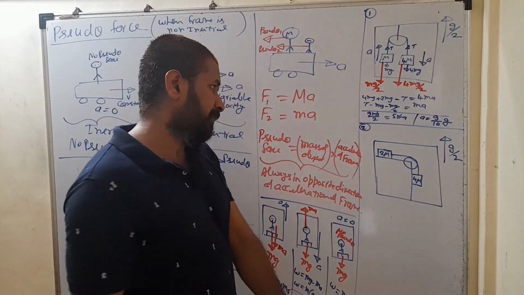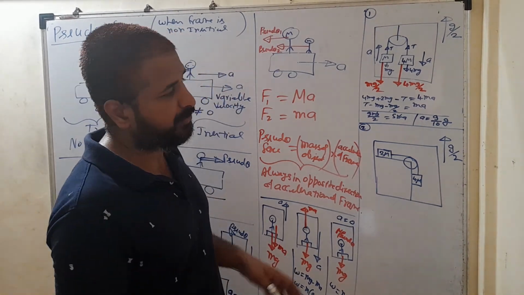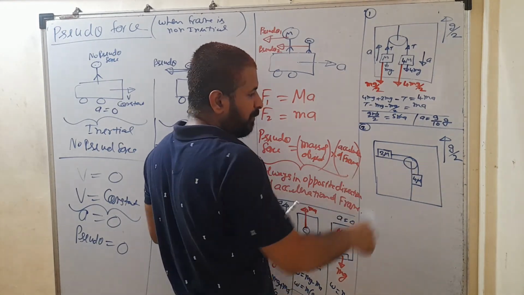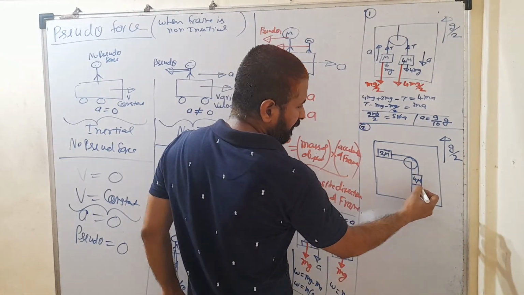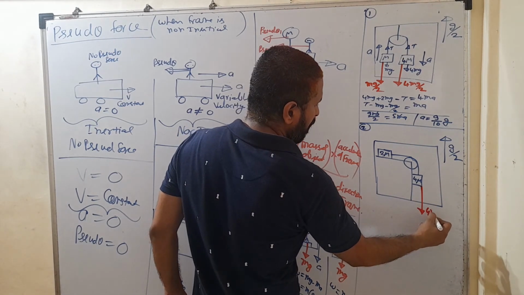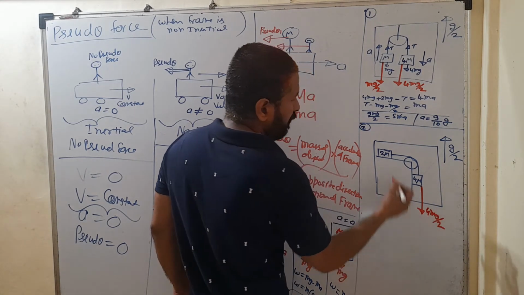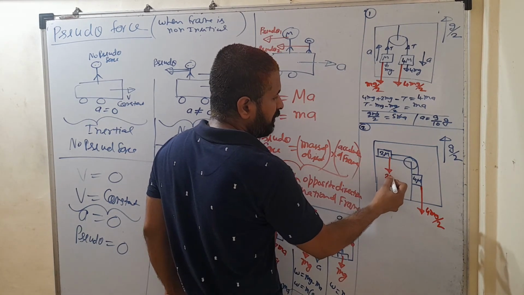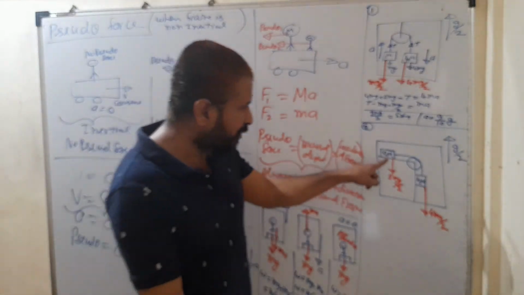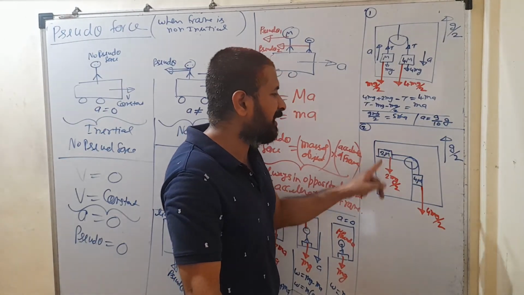So again, because that frame is a non-inertial frame, first show the pseudo forces. The frame is accelerated upward. So on both the blocks, pseudo force will be acting in the downward direction. So for this block, pseudo force is what? 4 mg by 2. For this block also, pseudo force is what? 2 mg by 2. But the pseudo force acting on this block is completely cancelled by the reaction force.